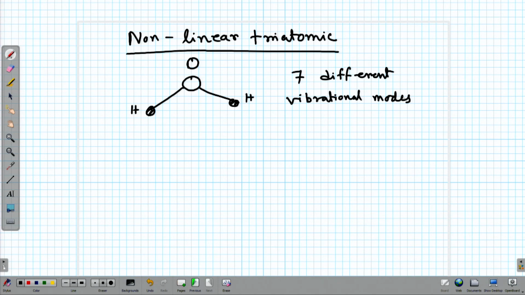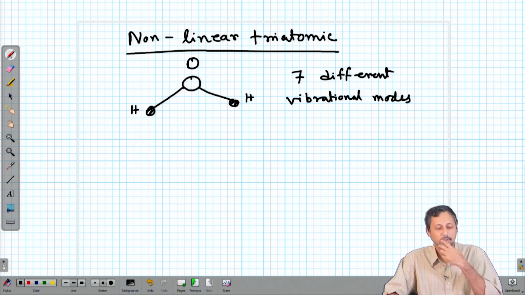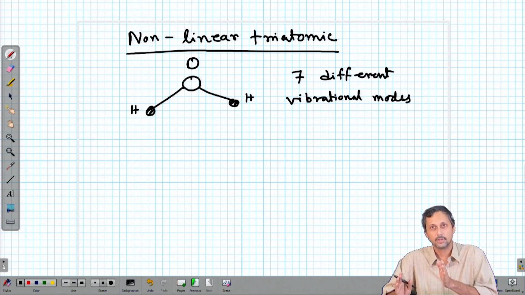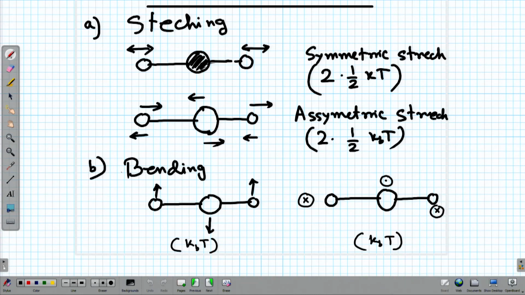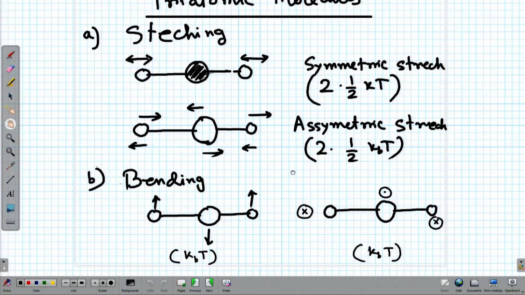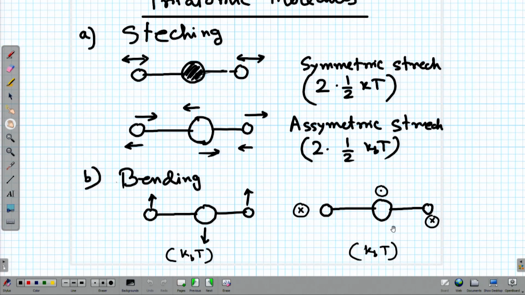Up to diatomic molecule, it is straightforward. For a diatomic molecule, we have only one type of vibration that will give rise to half into 2 kT, that means kT per molecule amount of energy. But in case of a linear triatomic molecule, we have once again, if we have only stretching vibration, there are 2, if we have bending vibration, there are 2.